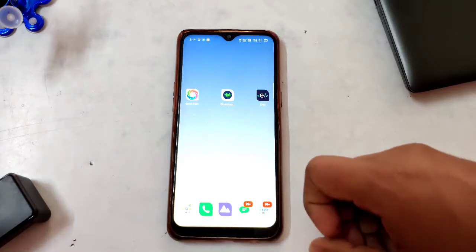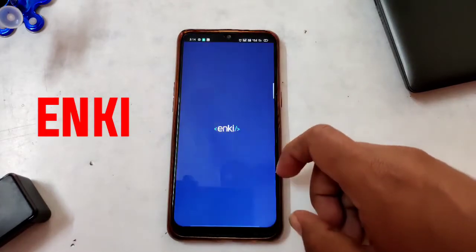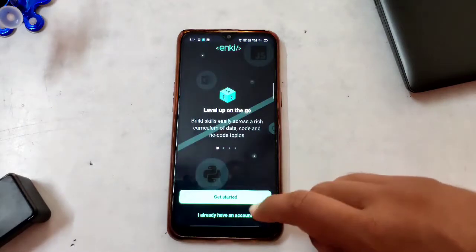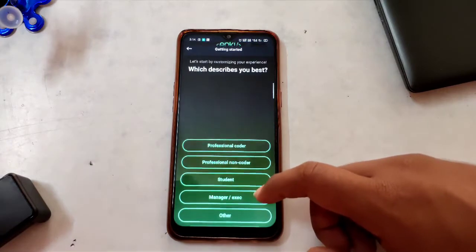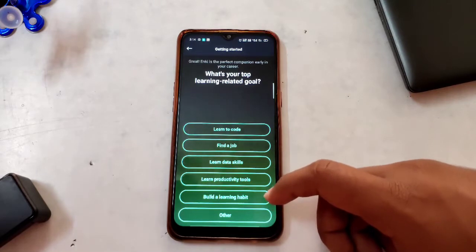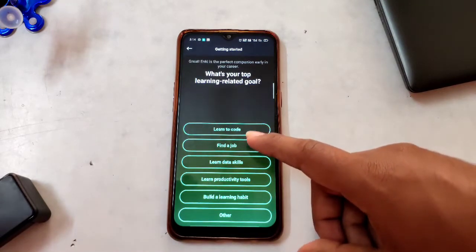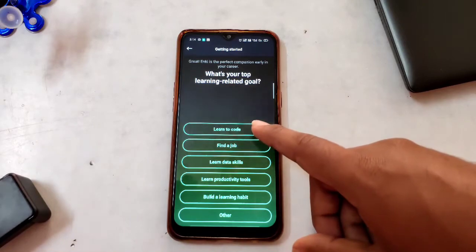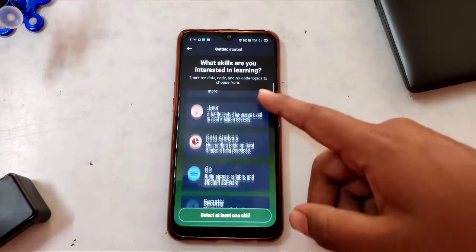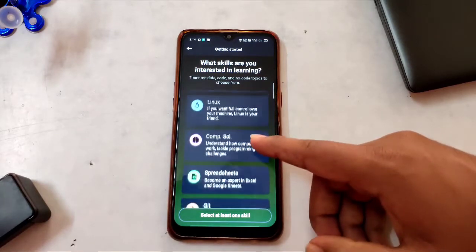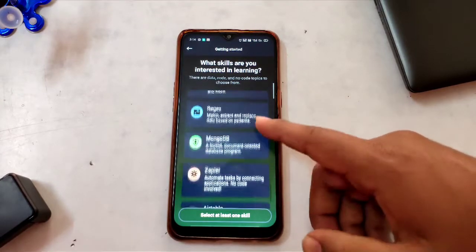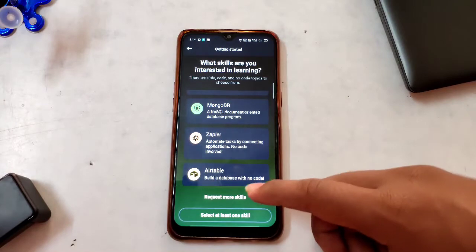Last but not least, our third application is Enki. Yes, it's Enki, the most beginner-friendly application to learn coding. The application starts from here, so you have to press the same things which we did in Grasshopper. So no, we are not good in coding, and whatever experience you have, you have to fill in these MCQs. And after that, here the part starts where you can learn many more things like programming languages, data scientist, web development, app development and many more, where everything in the coding field you can learn easily within a few steps.